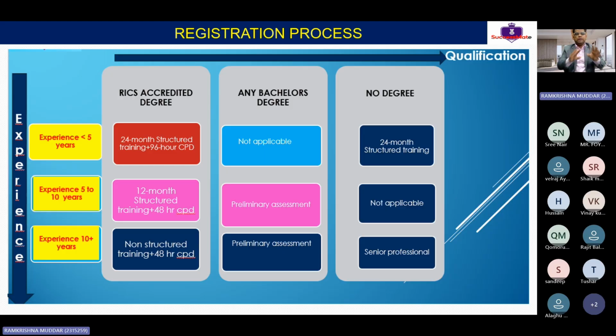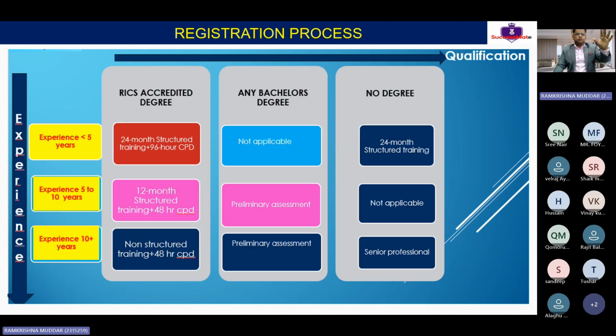See, what is the difference between preliminary assessment and this? In this structure, whoever has a RICS accredited degree will prepare the documents and directly sit for the interview. They don't have a mid process where the RICS will review your documents and come back to you on whether your documents are suitable for the final interview or not. That is the only difference. Rest everything remains the same. So let's concentrate on preliminary assessment.